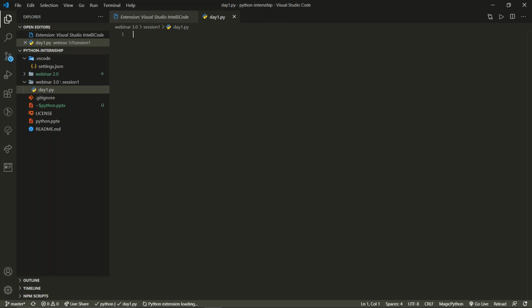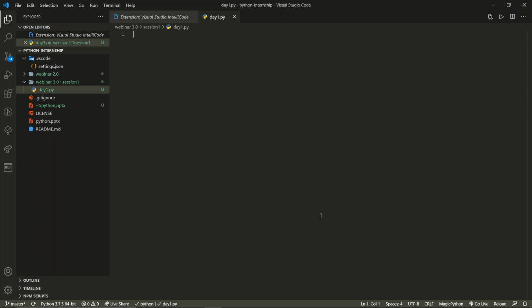Now, in normal languages like C, C++, and other languages, we have to write a main function, and when the main function is executed, from there only the program starts. Now over here there is no main function. This entire sheet is a main function, meaning main sheet. Whatever you write, it will get executed.